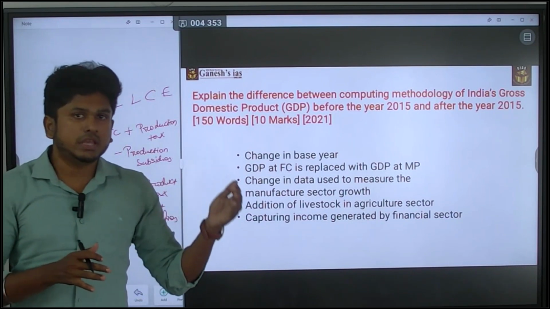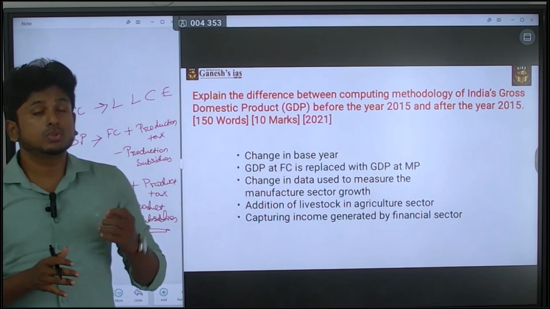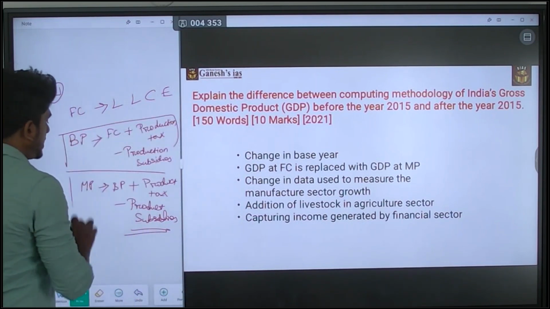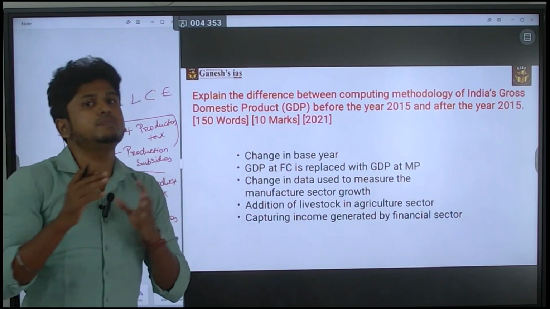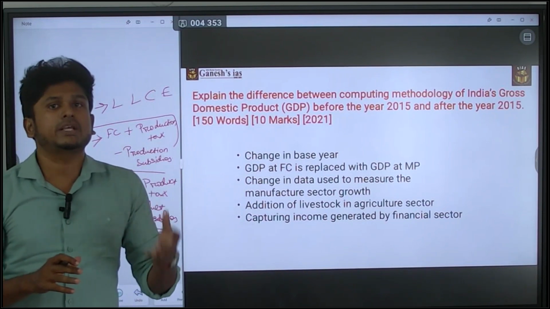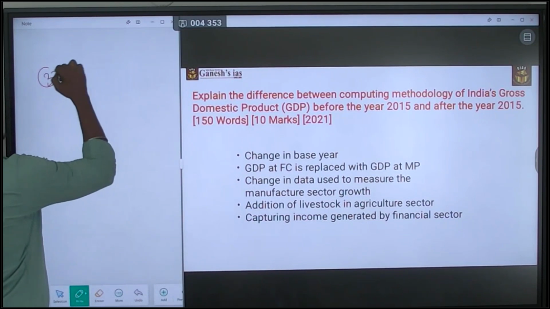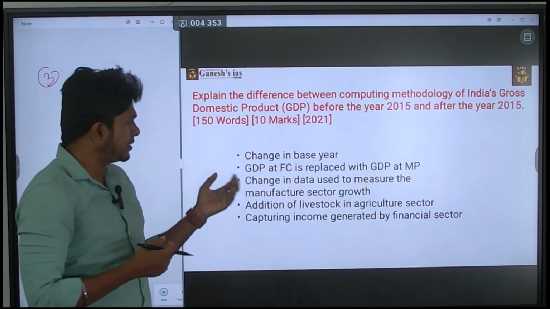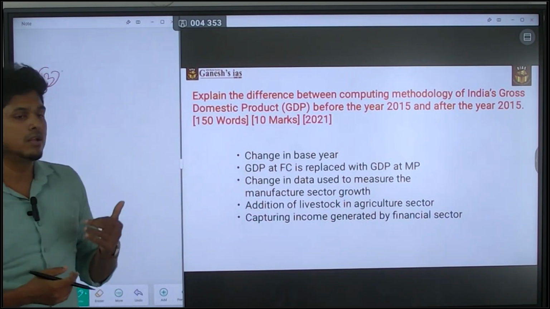Okay, so they calculated the market price based on the basic price. So that is the major change. So you have to explain about this basic price and the calculation of the market price with the use of this basic price. Okay, so that is the major thing you have to explain. And the third thing is, other than that, it is not a big deal.